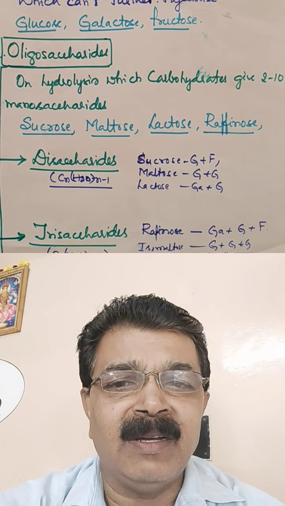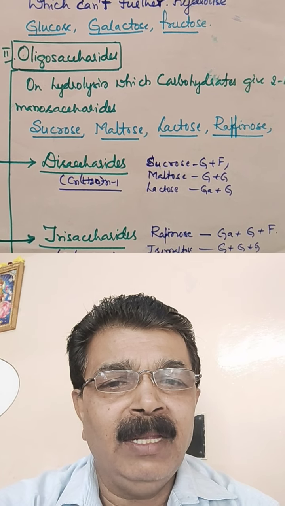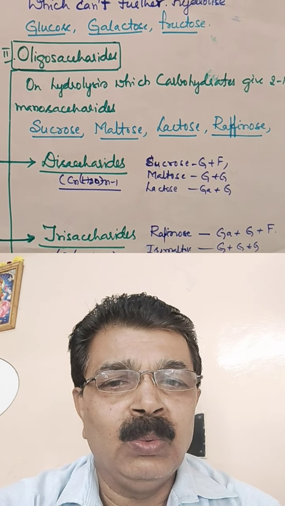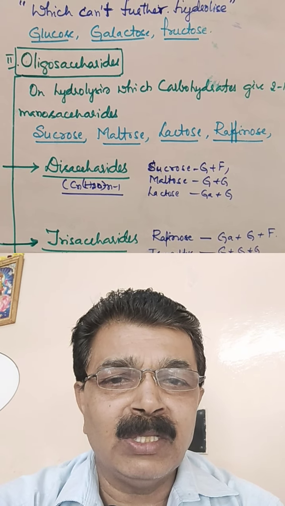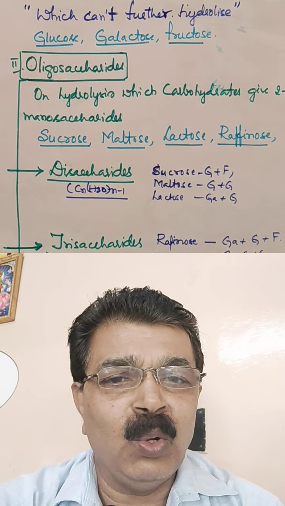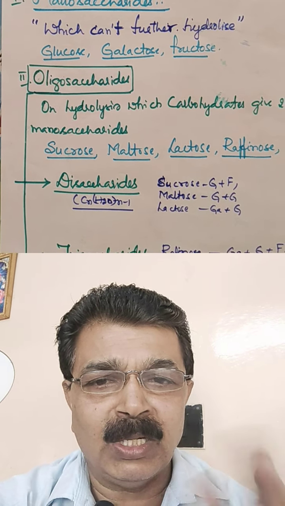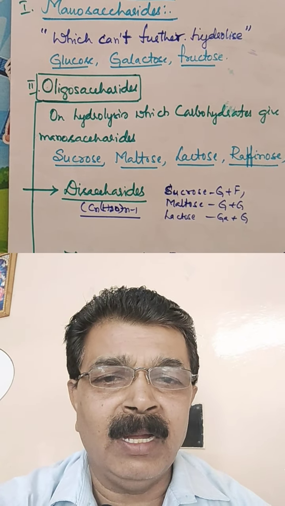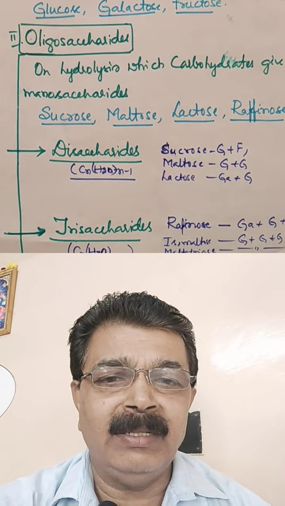As the name itself tells, disaccharides consist of two sugar units, two C6H12O6 groups. The first one is sucrose, which consists of glucose and fructose. Maltose consists of glucose and glucose units. The third one is lactose, composed of galactose and glucose.